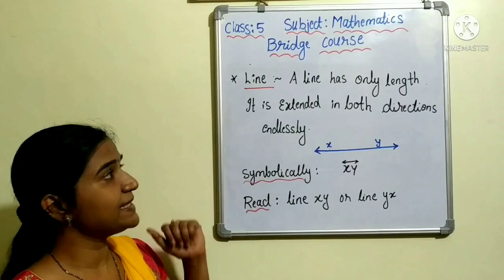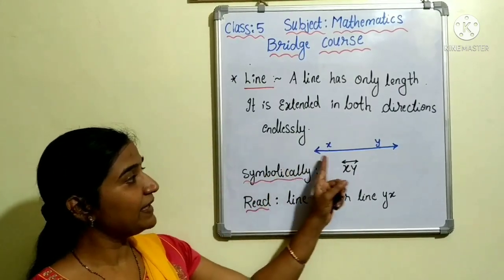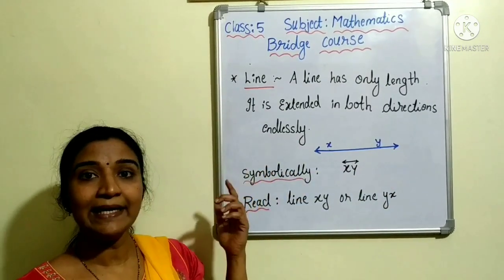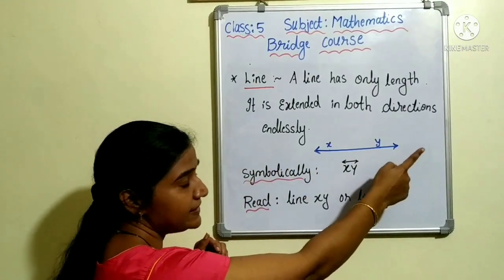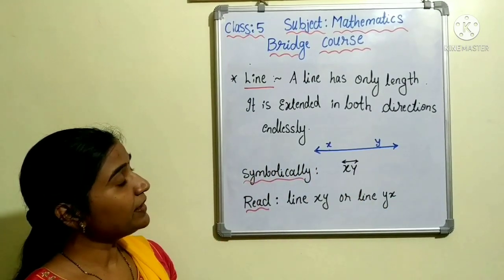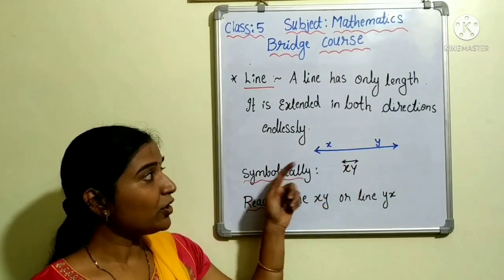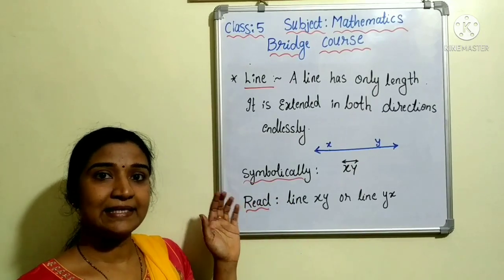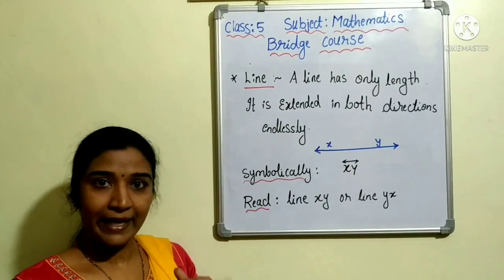So here, what is a line? A line has only length. It can be extended in both directions endlessly. So it can be extended in this direction also and in this direction also. So children, here you can see there is an arrow mark. The arrow mark indicates that a line can be extended endlessly in both directions. It has no beginning point or end point.